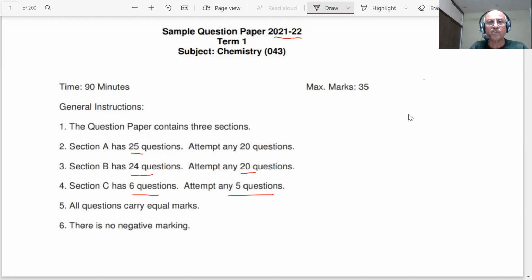These are the instructions. In this video, I will solve Section A, and in my next video, I will solve Section B with complete and full explanations. Pay attention, take your notebooks and pen ready, and note down each and every point.